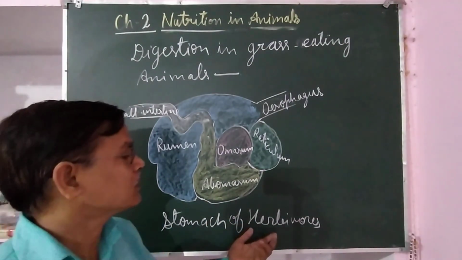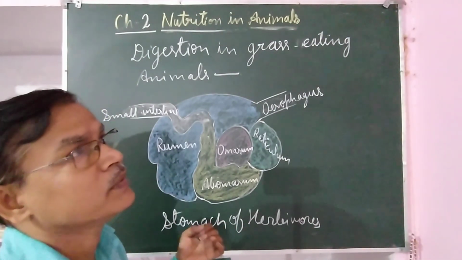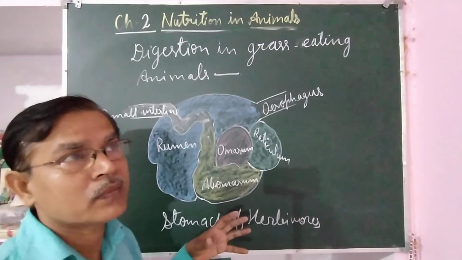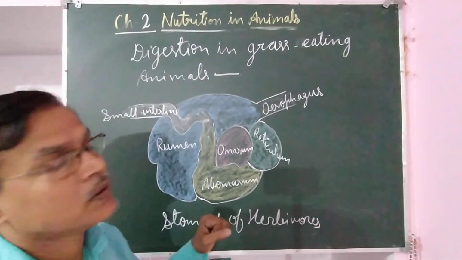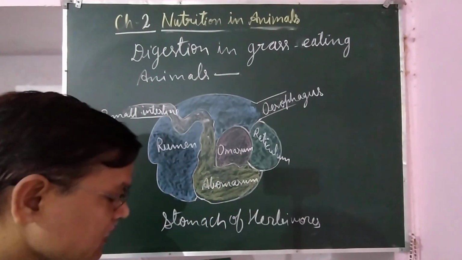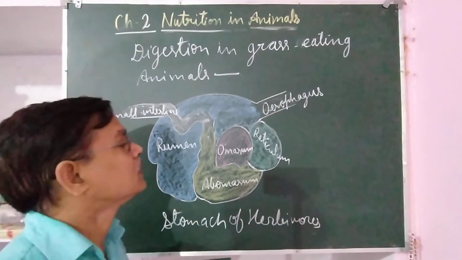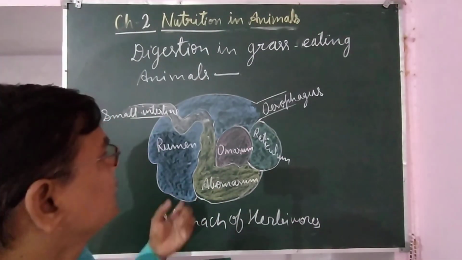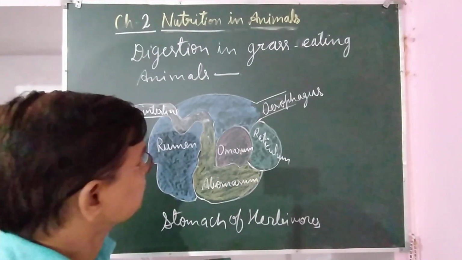Most of the herbivores are ruminants. Ruminants are the animals who chew their food again after eating. So their stomach is something complex. They are not like us. As our stomach is single chambered, their stomach has 4 chambers.